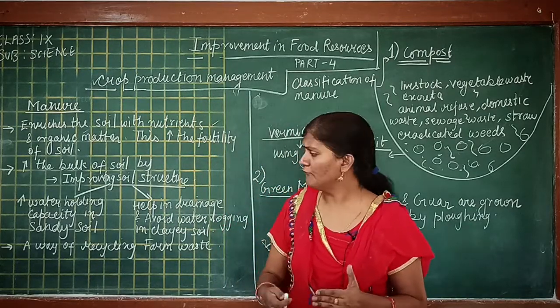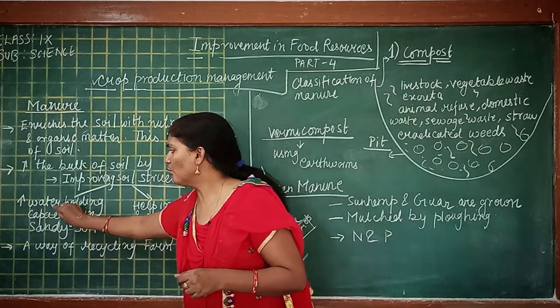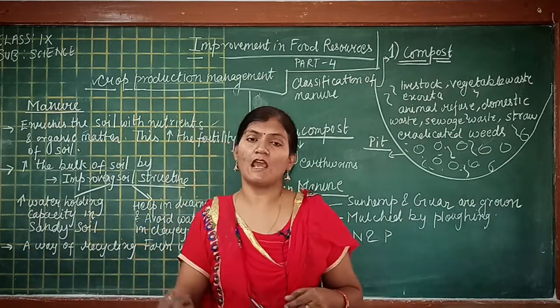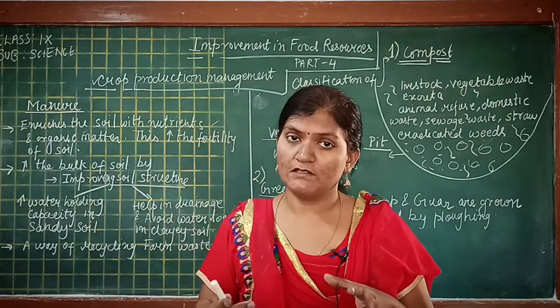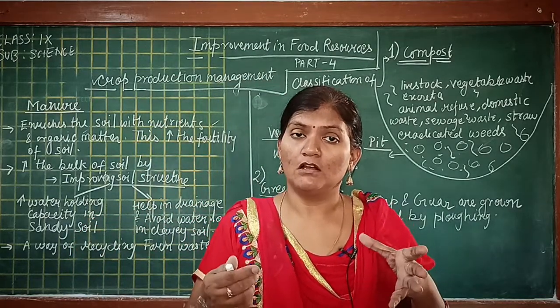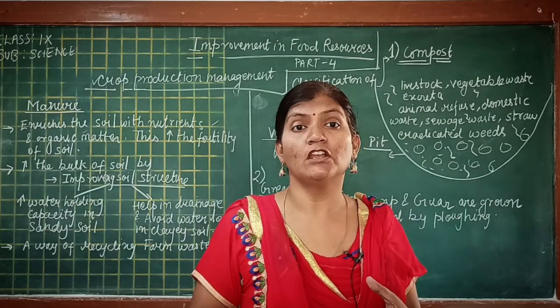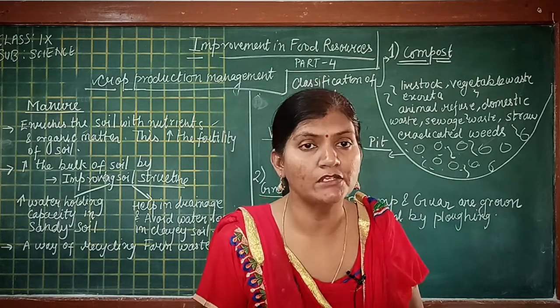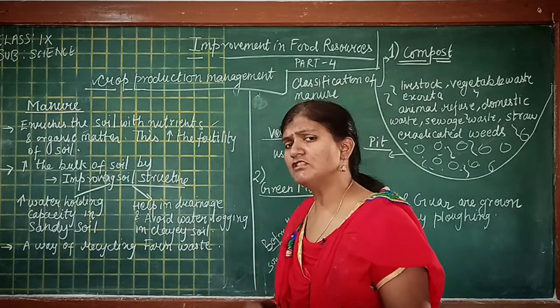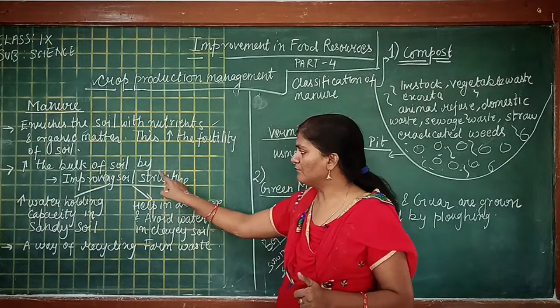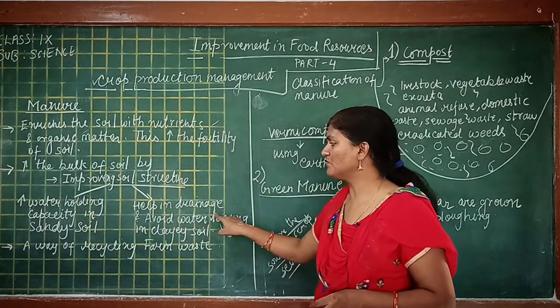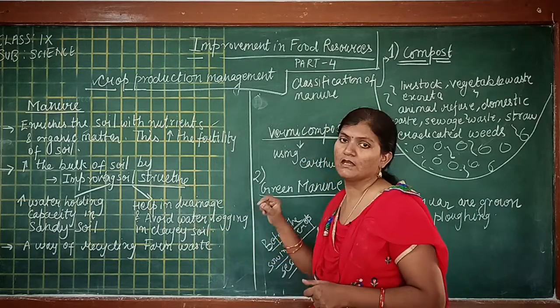See students, if it is a sandy soil, then the water holding capacity of the sandy soil can be improved by the use of manure. The sandy soil will retain more water if we add manure to it. And if it is a clay soil, what happens? In clay soil, adding manure helps in drainage and avoids waterlogging.